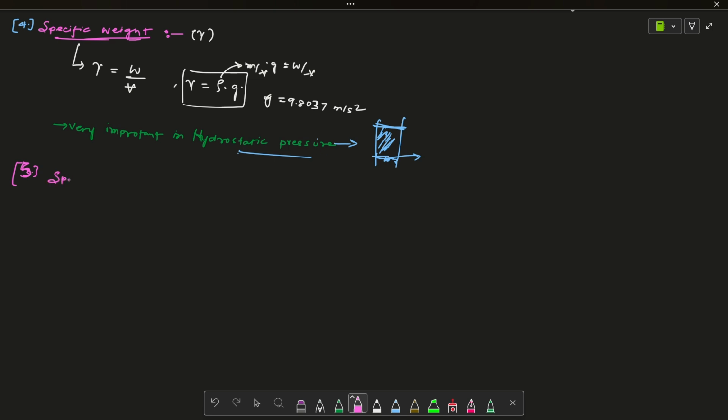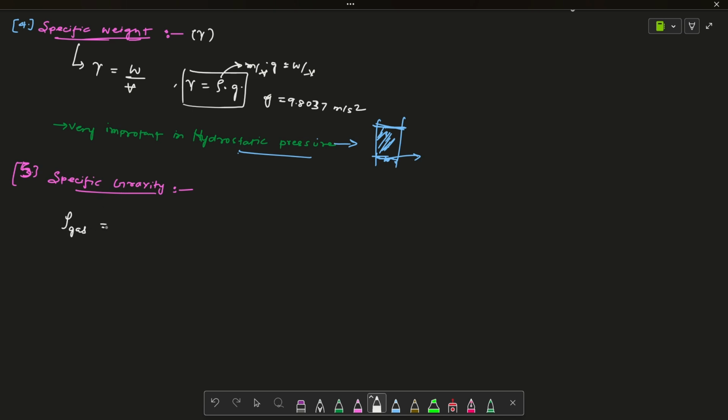So the fifth property is specific gravity. This is also very fundamental. It is defined as the ratio of the fluid density to the density of a standard reference fluid. We compare two fluids by their respective densities.